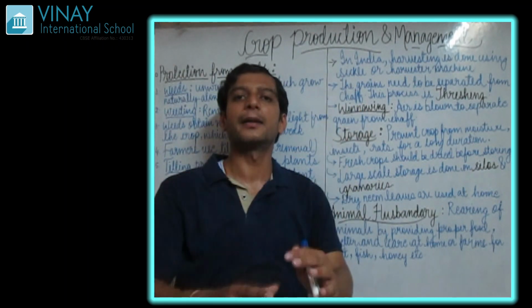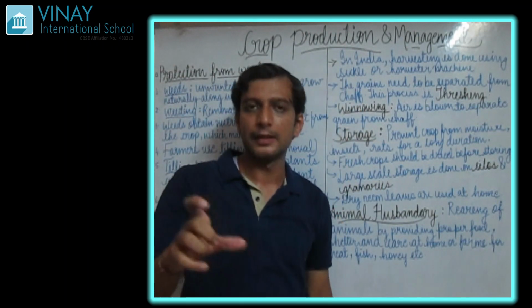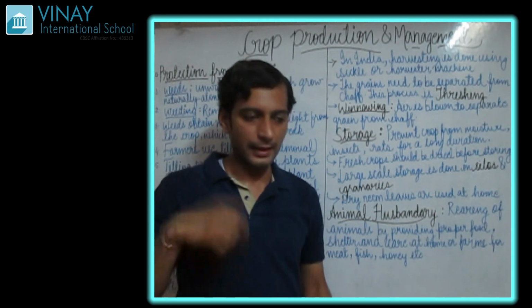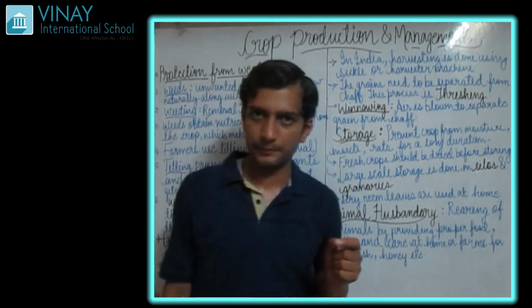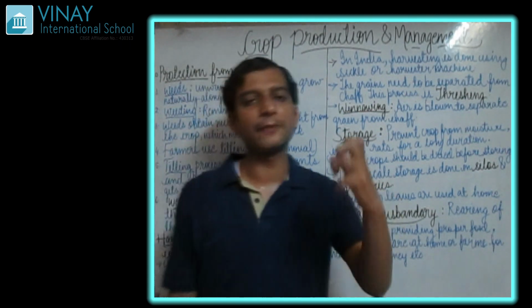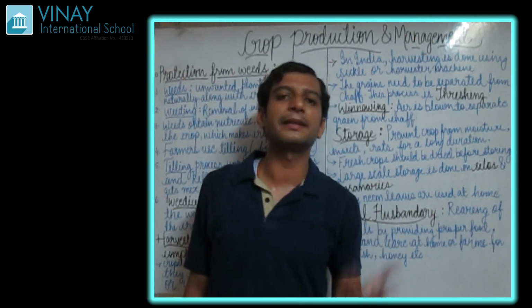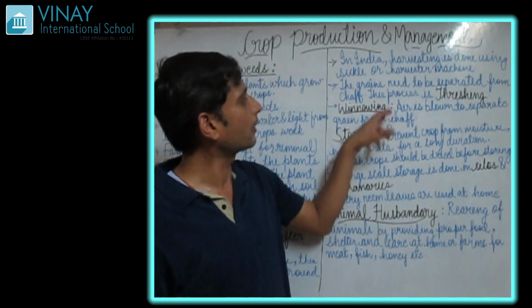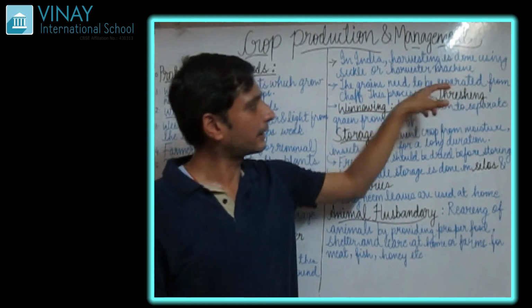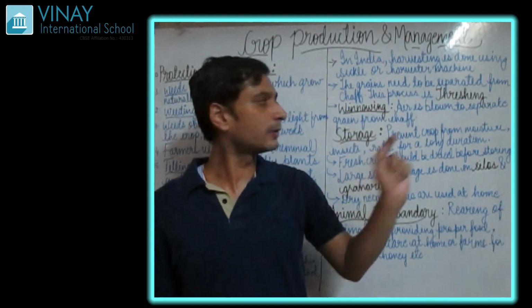From the plant, we are removing the grains. Of course, the final product is the grains. We need grains. So to get the grains, it is very important to remove them.